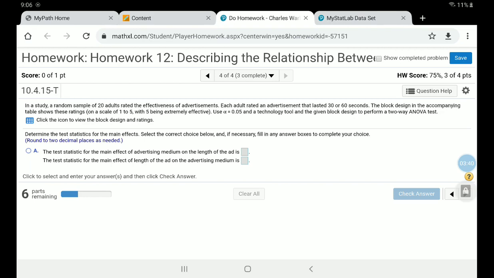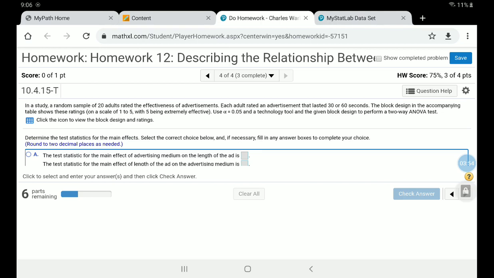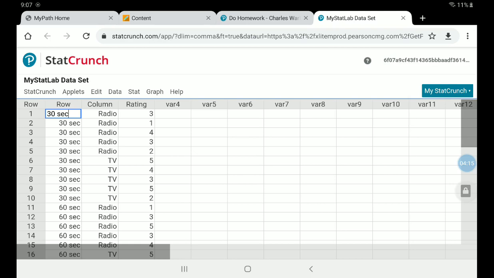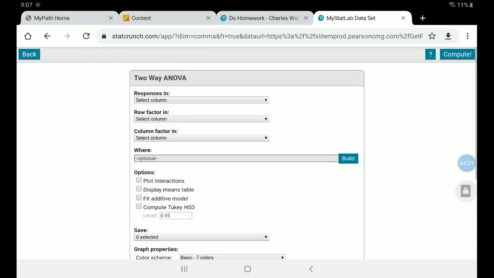Determine the test statistic for the main effects. Select the correct choice below, and if necessary, fill in any answer boxes to complete your choice. Okay, so they want the test statistic for the main effects. Remember, the main effects are the length and the medium, right? And we're wanting to do the test statistics. So let's go back to StatCrunch and see if we can get test statistics on the length and the medium of the advertisement. You're going to want to go to Stat, ANOVA. This is a two-way ANOVA.